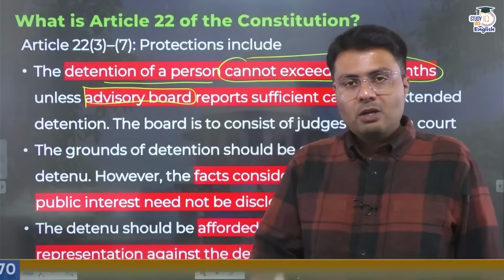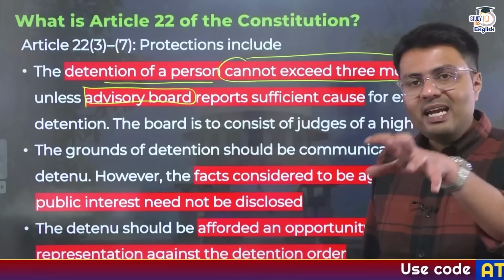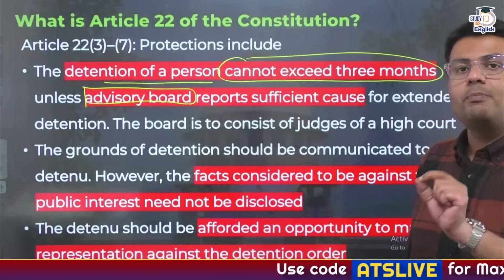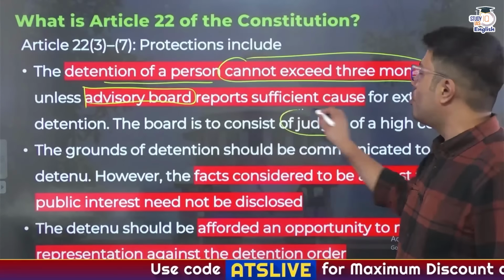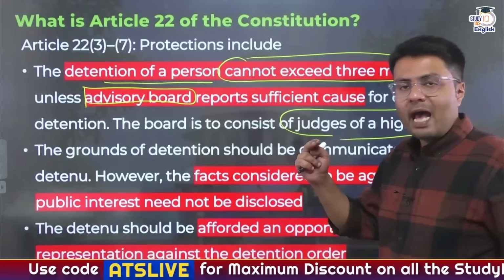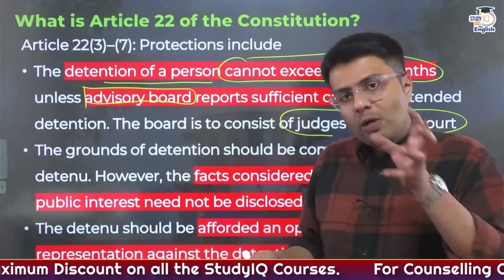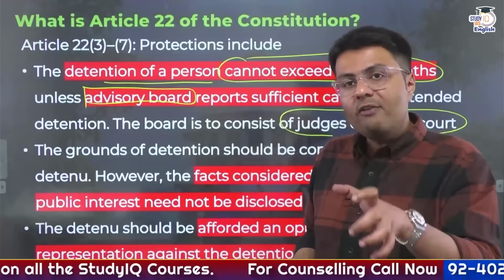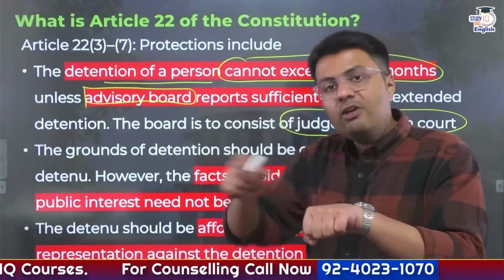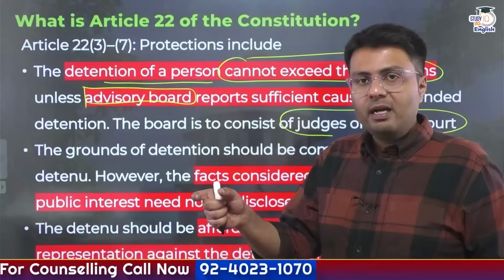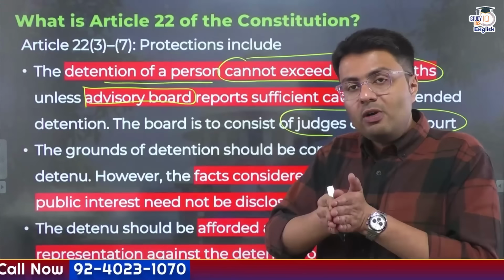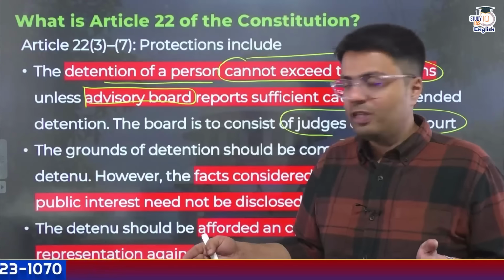of detention. Now, you have to remember, every government creates an advisory board, and this advisory board must be headed by a judge of High Court. And this advisory board would review your detention before the expiry of the 3-month period. Only after they give their consent, only after they agree that continuing the detention is in broader public interest, in broader national interest, would your detention continue beyond the period of 3 months.